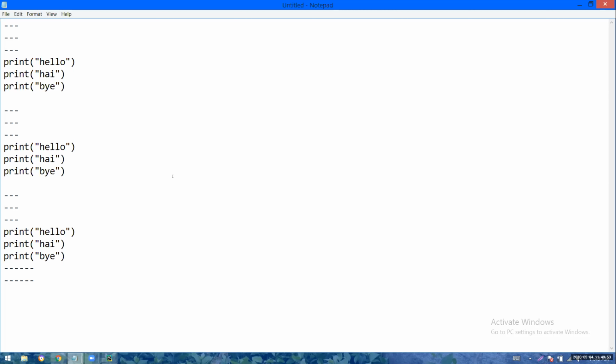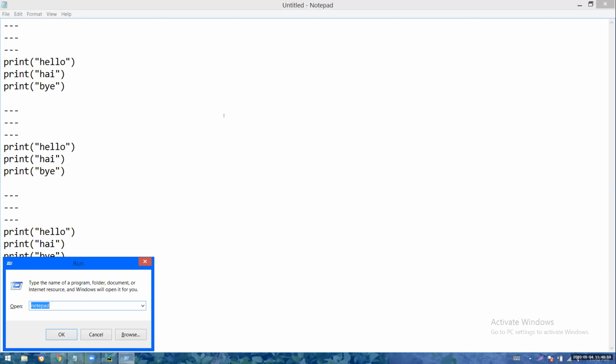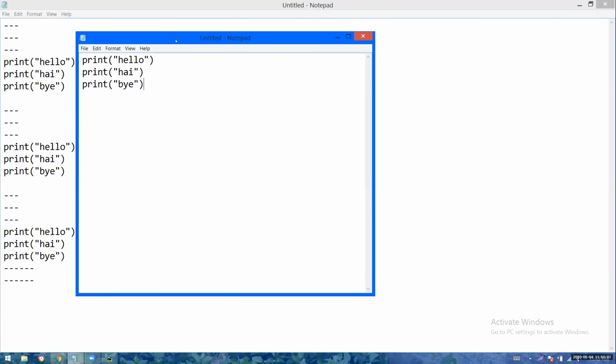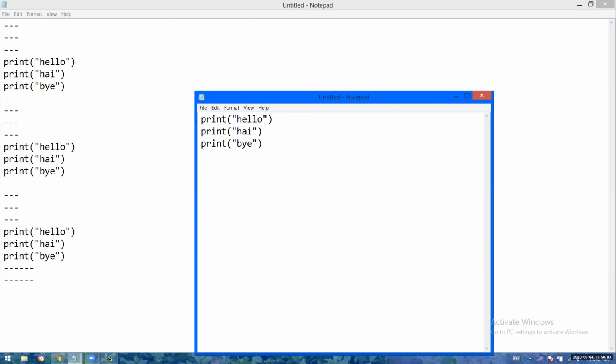I will consider this as reusable code, and I will put this reusable code in a block. I mean, I will take one block. So def, I will tell you what is def. Some name, online, whatever name you want to put, and you are putting these three instructions inside which block?